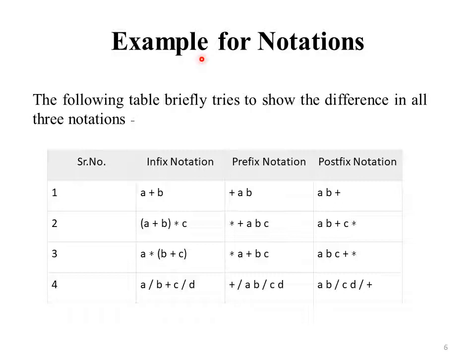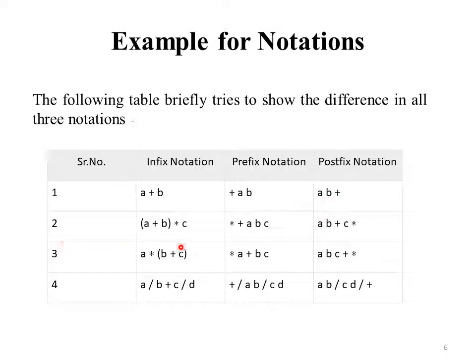Example for notations. The following table briefly tries to show the difference in all three notations. So first example is A plus B. So here the operator is in between operands. Next, in prefix notation, first is the operator and then operands. In postfix, first is operands and then the operator.